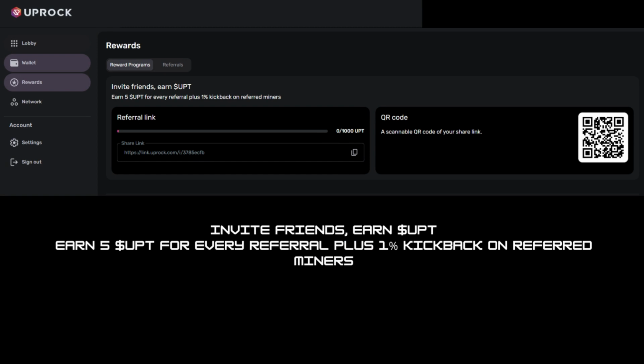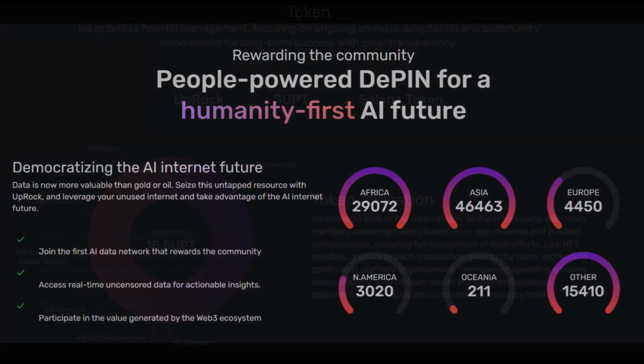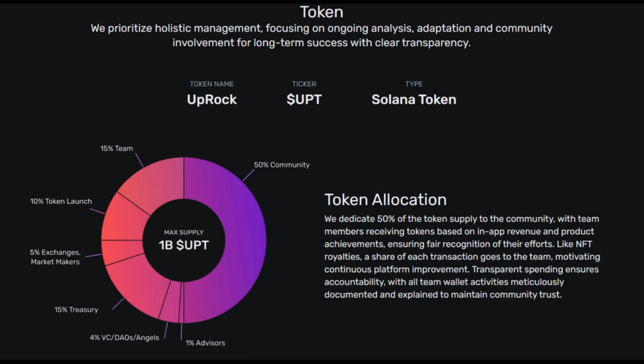Download the UpRock app on Android or macOS to start earning rewards now. Join Rocket on an adventure to unlock the power of your shared bandwidth and become a pioneer in the open AI landscape. No complicated setup or credit card required, just install the app and start earning rewards today.